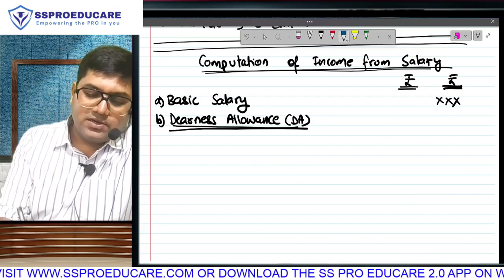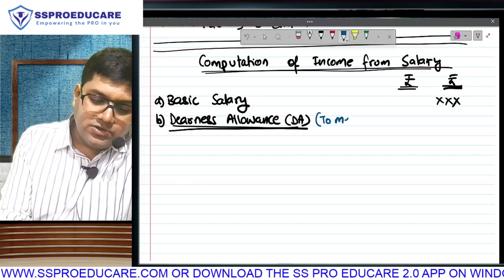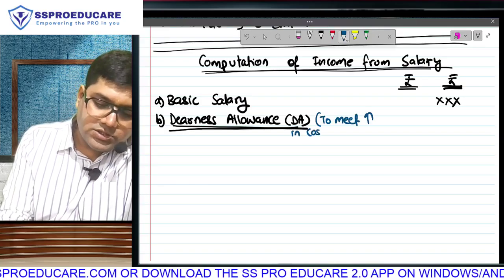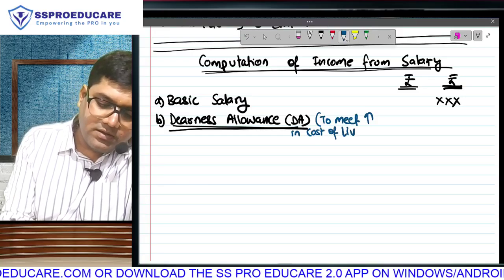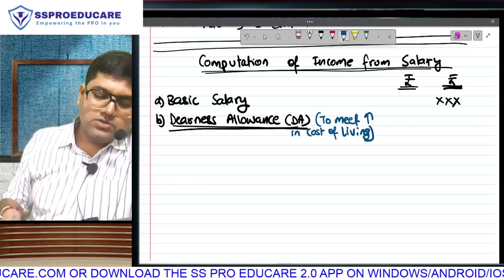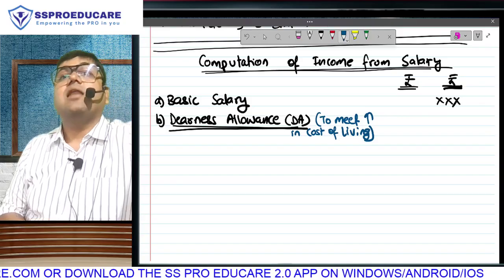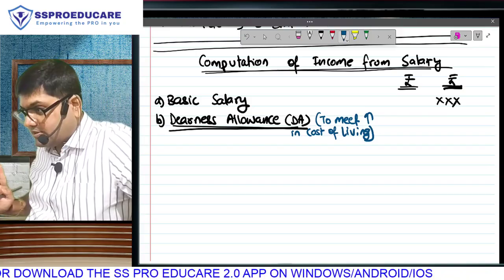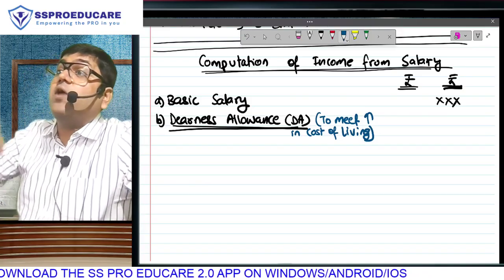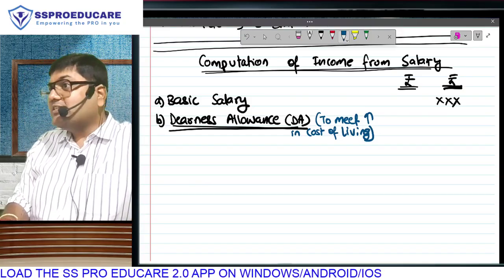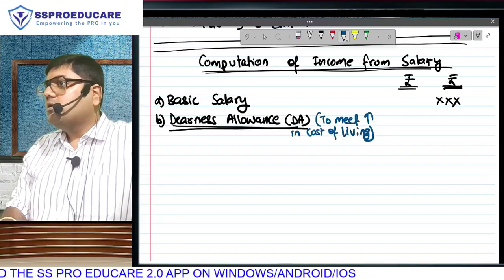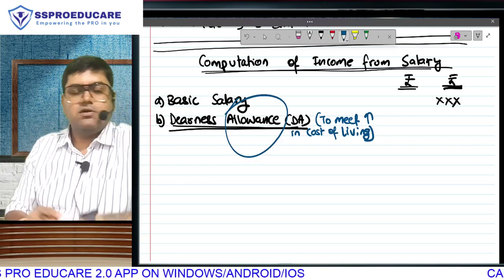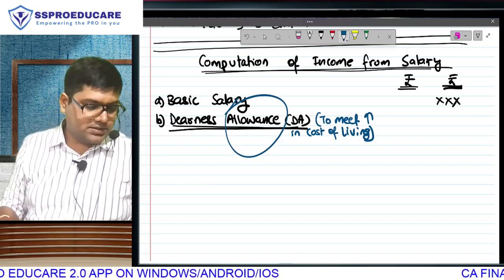If your employer gives you anything extra to meet the rise in cost of living, so that concept or that allowance, that amount is called dearness allowance. Matlab suno, is he giving you fixed salary monthly? Plus he is giving you extra. And is that extra monetary? Every time that extra portion is monetary.